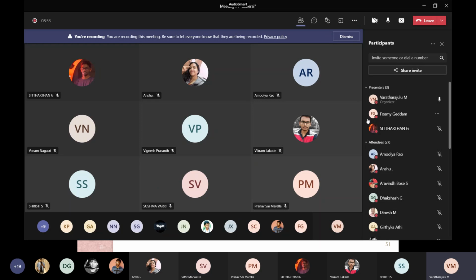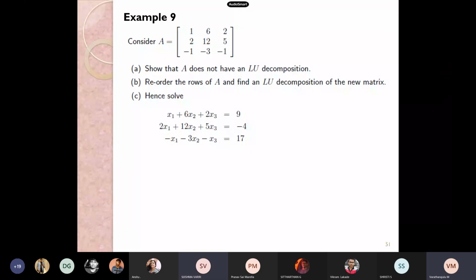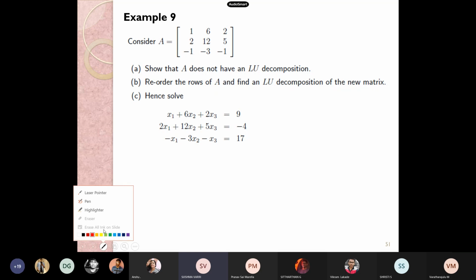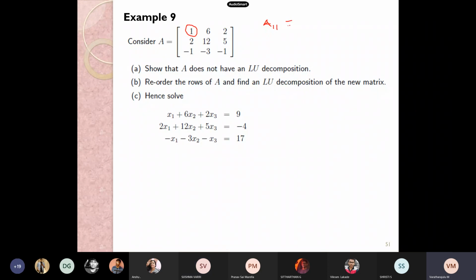Can you make a little more detailed note about it? What does 1 cross 1, 2 cross 2 and 3 cross 3 mean? Say with an example. 1 cross 1 means we need to consider this one alone. That is A11, which is equal to 1. Then A22 equals 12 minus 6 into 2.